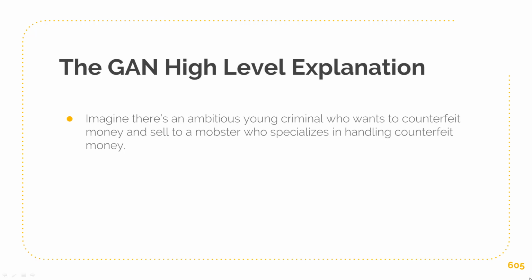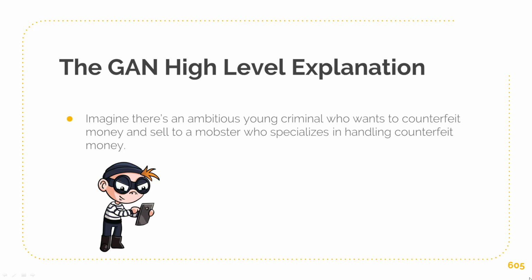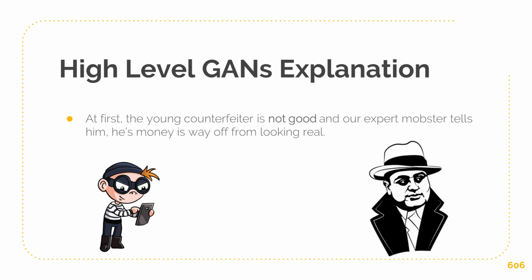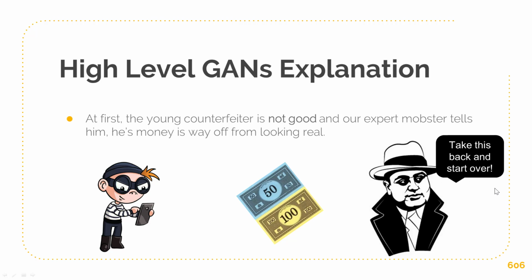Imagine there's an ambitious young criminal, this guy, who wants to learn to counterfeit money so he can sell it to a mobster who specializes in handling counterfeit money, this guy. So at first, our young counterfeiter isn't very good. He's making money that looks like monopoly money. So our expert mobster, who deals with handling counterfeit money, basically tells him, take this back and start over. It doesn't look real at all. So the young counterfeiter says he'll try harder next time.